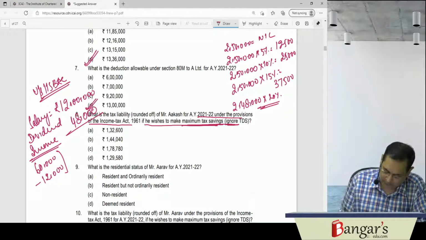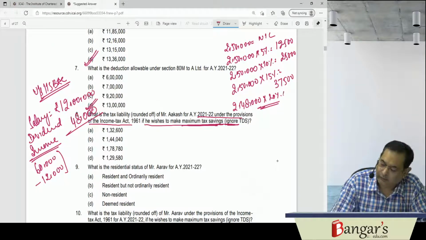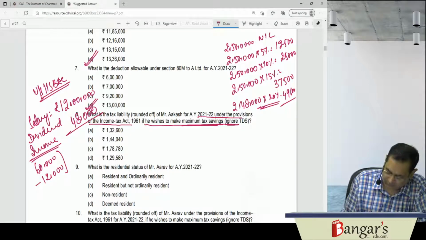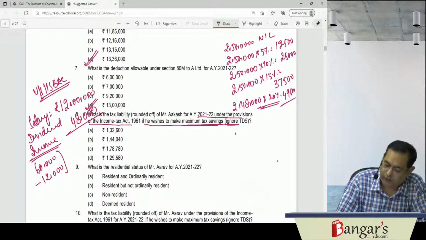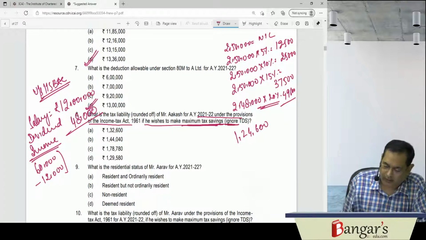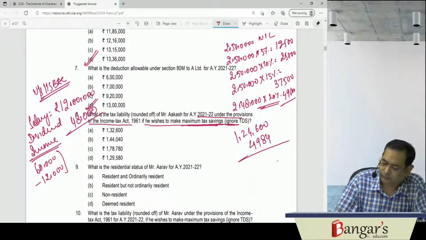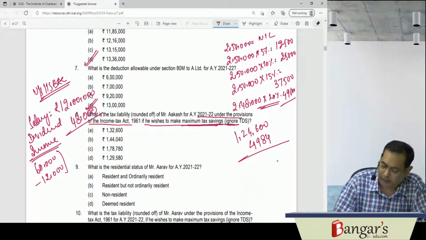The remaining 2,48,000 at 20% is 49,600. So 49,600 plus 37,500 plus 25,000 plus 12,500 works out to 124,600. And here HEC is at the rate of 4%, 4,984.